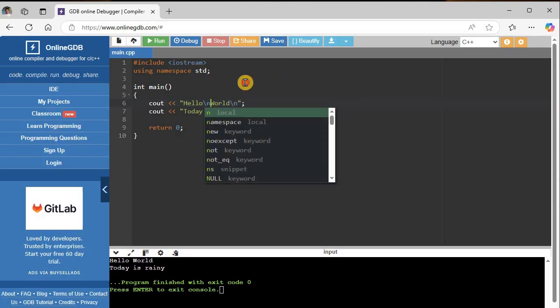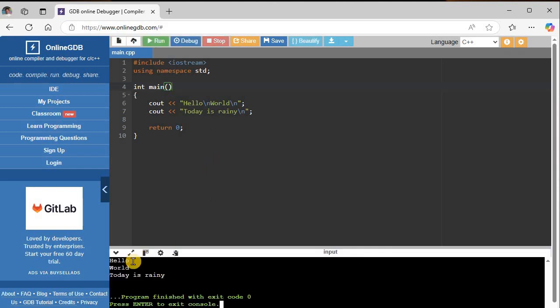Now of course you could put a \n in the middle of a line like that. So if I do that and run it, then hello, then new line, world, and then today is rainy. Okay, so \n can go anywhere within the quotations. Okay, so now let's look at a couple more backslash characters.